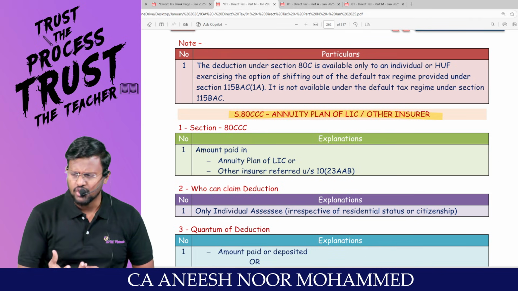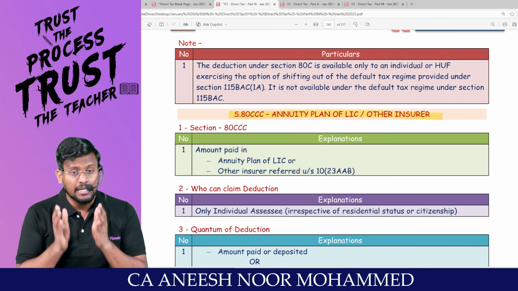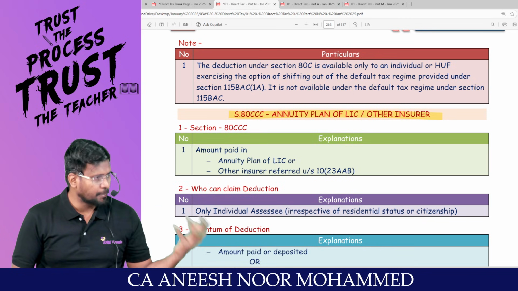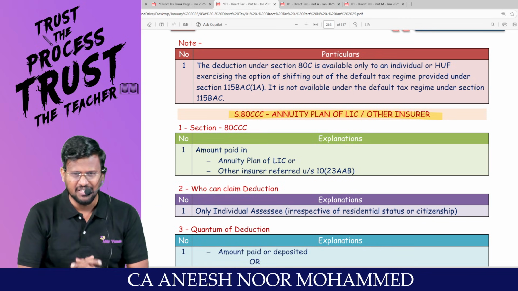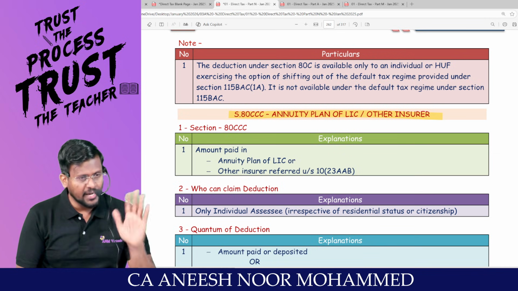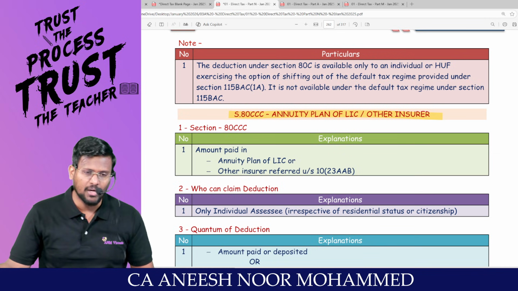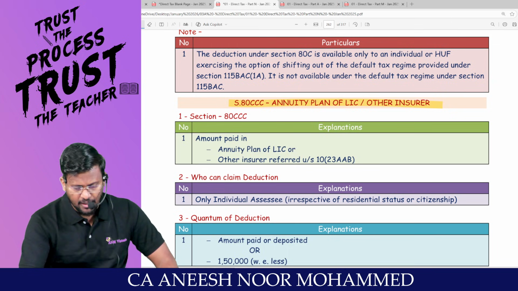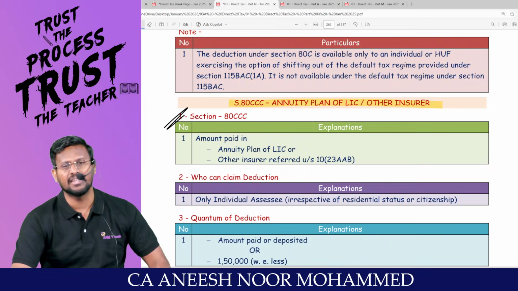So what generally assessees will do, they will deposit some part of their money in annuity plans, in the sense of pension plans. After their retirement, they have to get some amount monthly in what account? Pension account. We are having two types of pension accounts: 80CCC and 80CCD.